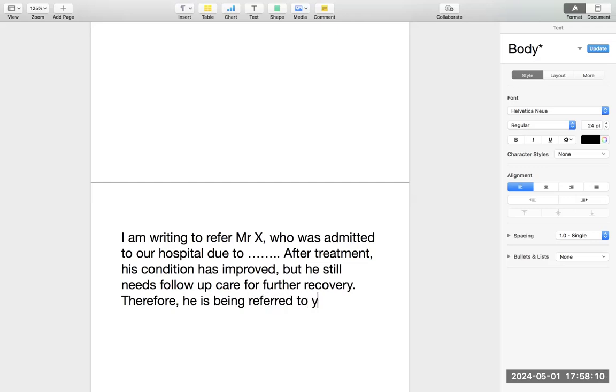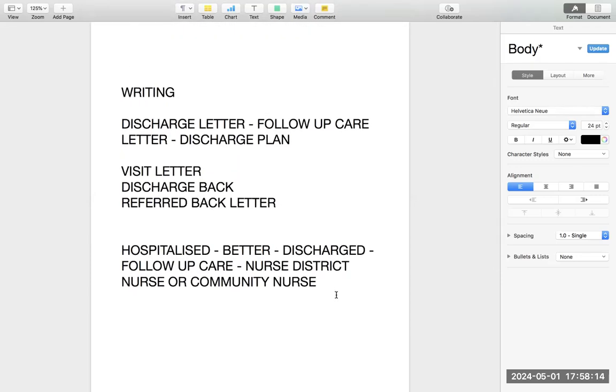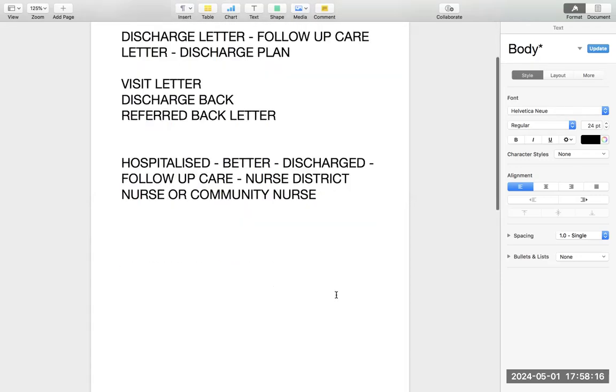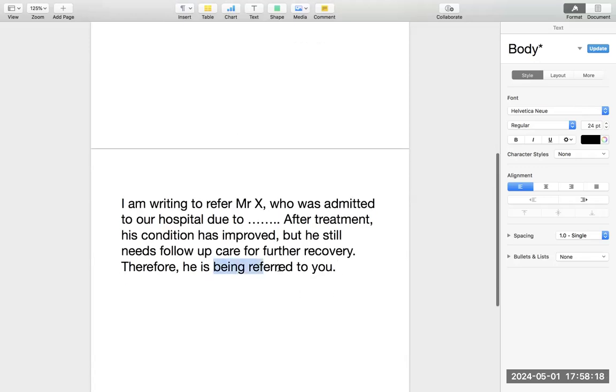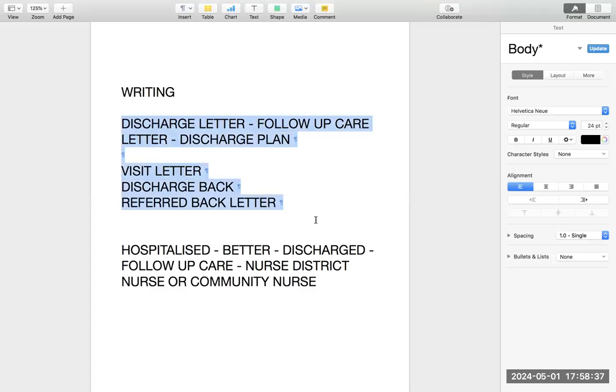It completes the story. And some people say, oh sir, this is a discharge letter, this is not a referral letter. When you are using the words he is being referred to you, obviously it's a referral. Every single letter is a referral letter, because sometimes you are referring to the nurse, sometimes to a specialist. Don't get confused about a referral letter. All these letters are referral letters, all the four letters.